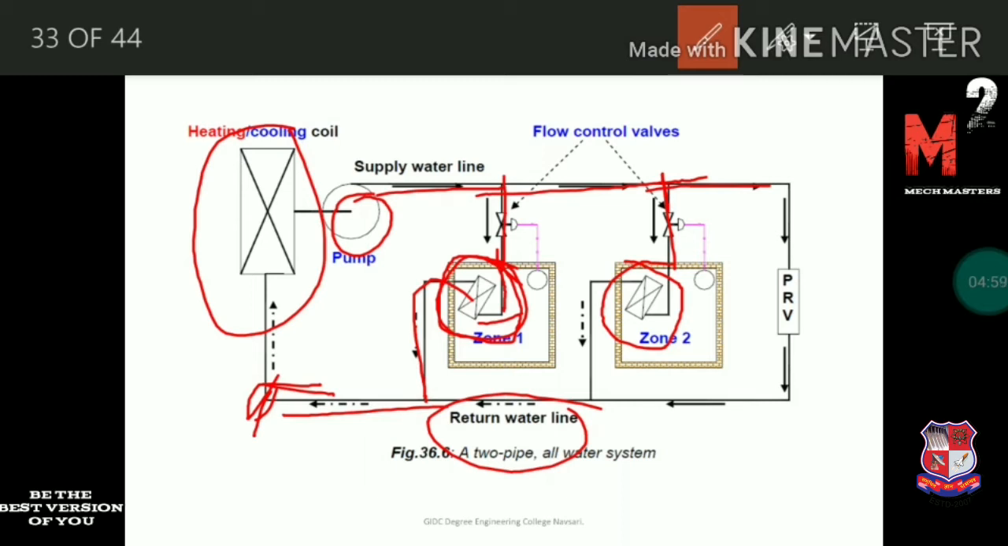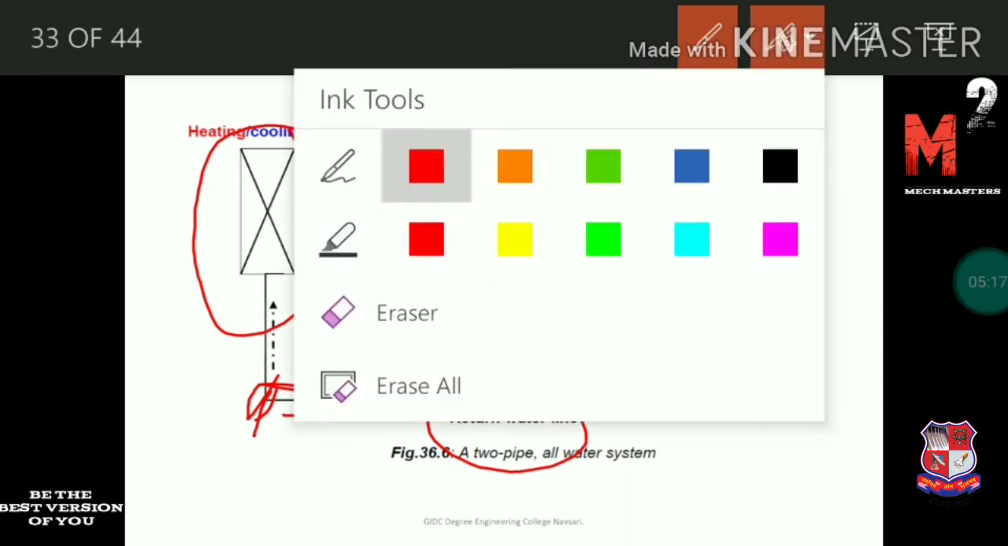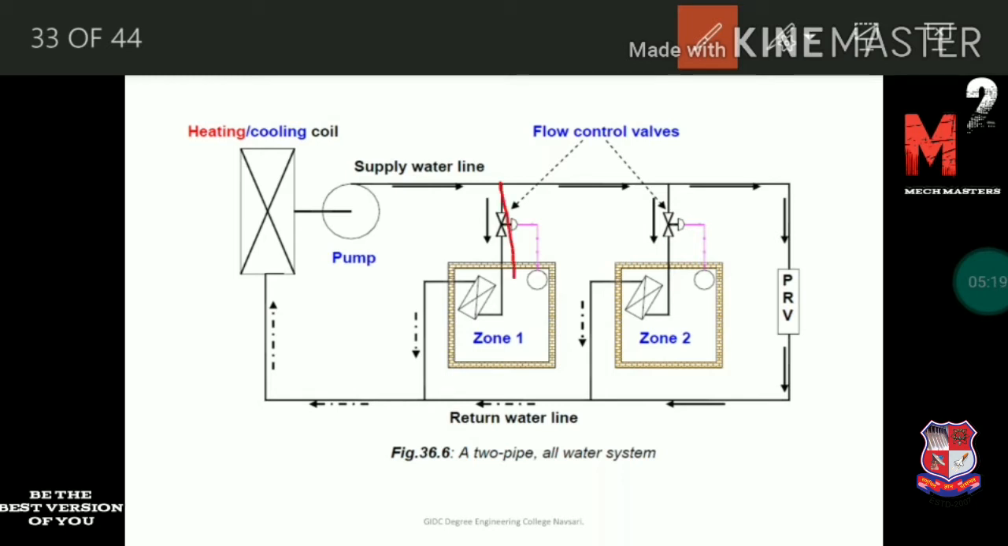The flow of water supplied to the zone is controlled by the thermostat provided here. We control the temperature by using this thermostat. This thermostat directly controls the valve. Here a flow control valve is provided, and the flow of water is controlled by the flow control valve. A different flow control valve is provided for each zone, and the on and off of the flow control valve is controlled by the thermostat.